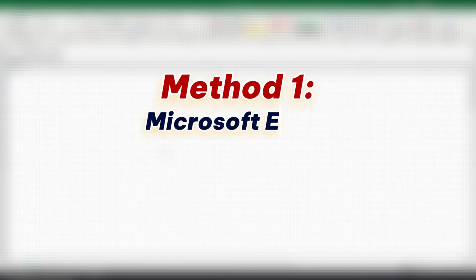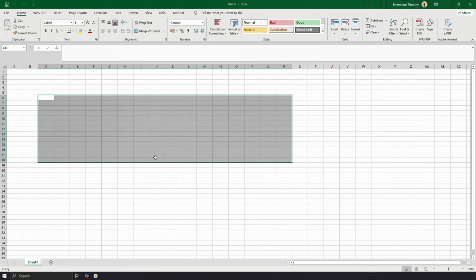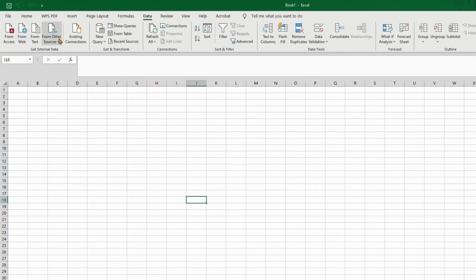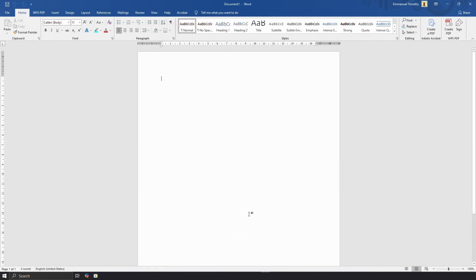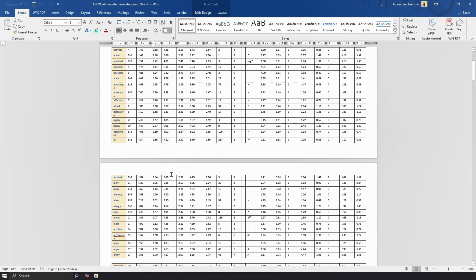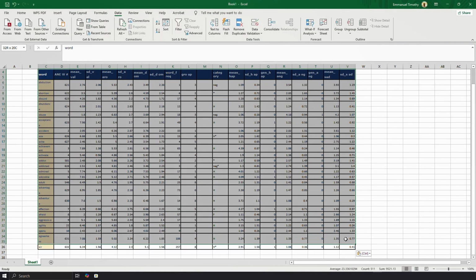In recent versions of Excel, specifically Excel 2021 or later, you can actually open a PDF and import the tables directly. Here's how. Open Microsoft Excel, go to the Data tab, click Get Data, choose From File, browse to your PDF file and select it. Excel will analyze the PDF and detect any tables automatically. If that method does not work, first open the PDF in Microsoft Word. And when it's loaded, you can then copy the table directly into Excel, as you can see. Go ahead and format the table the way you like.